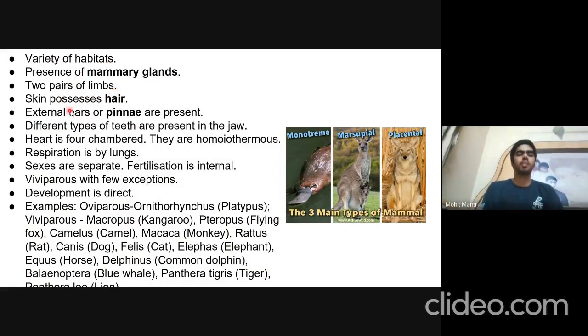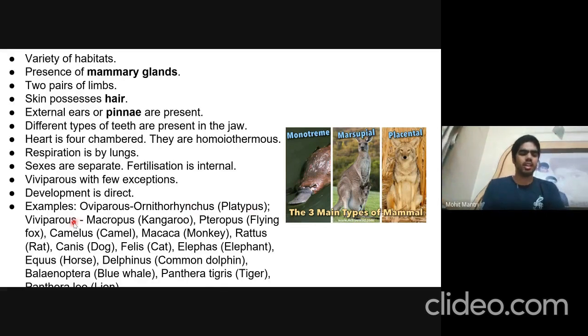And the skin possesses hair. They have external ear or pinna, and different types of teeth are present in the jaw. Heart is usually 4-chambered, and they are homeothermous. Respiration is by lungs. Males and females are separate. Fertilization is internal, and they are viviparous with few exceptions. Exceptions include only the monotremes, which are egg-laying. Development is direct, and examples for oviparous are duckbill platypus and spiny anteater or echidna.